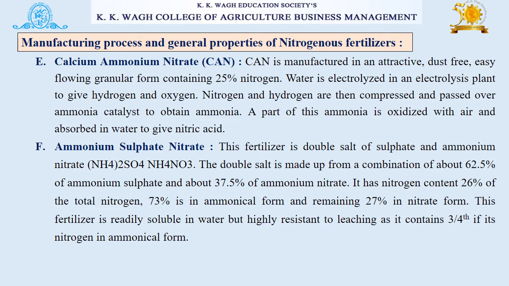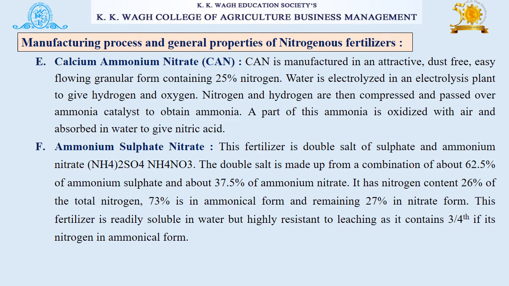The next fertilizer is ammonium sulfate nitrate. This fertilizer is a double salt of ammonium sulfate and ammonium nitrate. The double salt is made up from a combination of about 62.5% of ammonium sulfate and about 37.5% of ammonium nitrate. It has a nitrogen content of 26%.